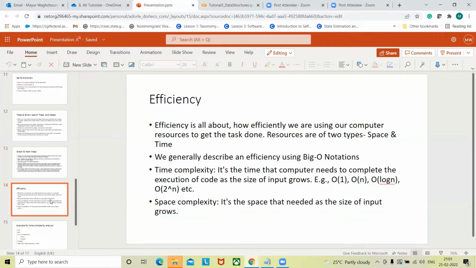When it comes to resources, there are two resource types, time and space. So we need to do analysis for time complexity and for space complexity. For time complexity, we are generally checking how much time our code takes to execute as the size of input grows.